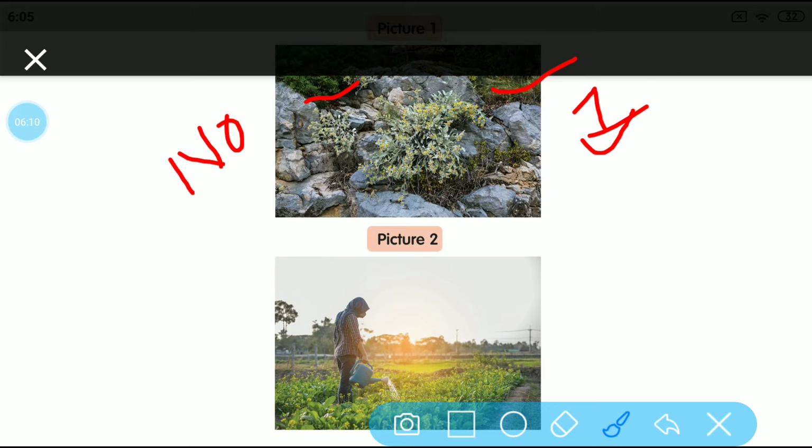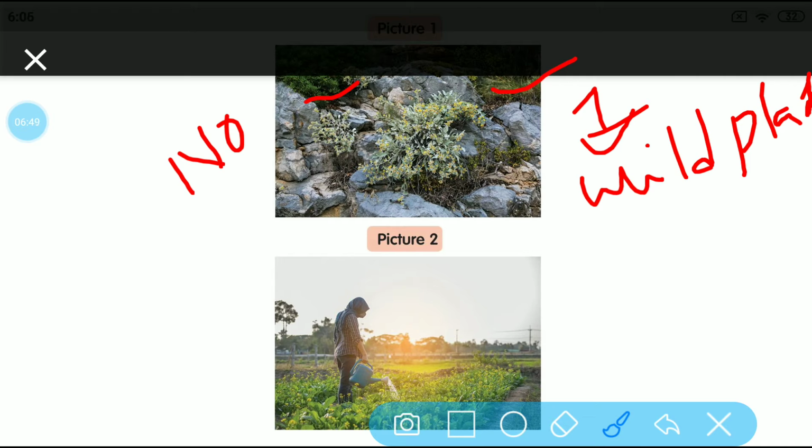So the picture 1 plants are growing by themselves in their natural surroundings, irrespective of proper care, irrespective of a proper supply of water. Such plants which grow in their natural surroundings by themselves, in our yesterday's class we came to know as wild plants. So your picture 1 plants are wild plants. They grow in their natural surroundings without any proper human care.